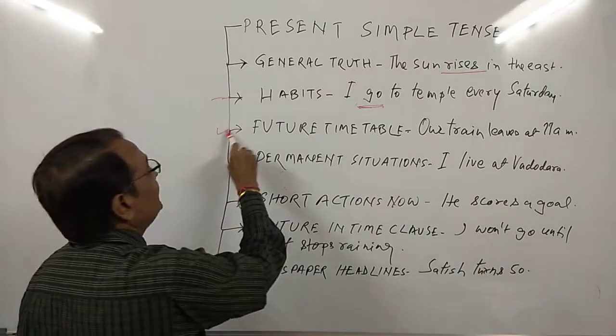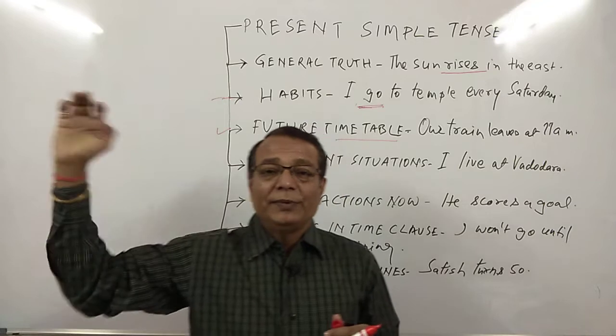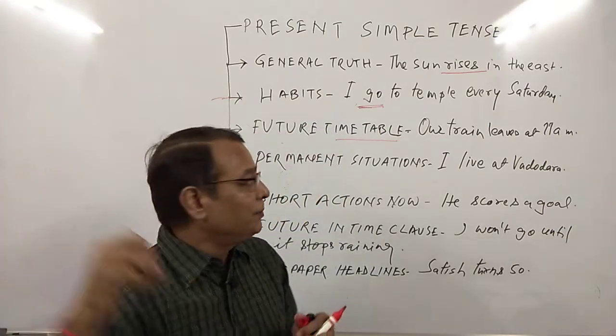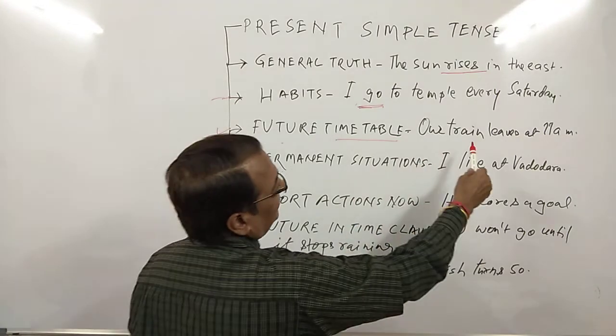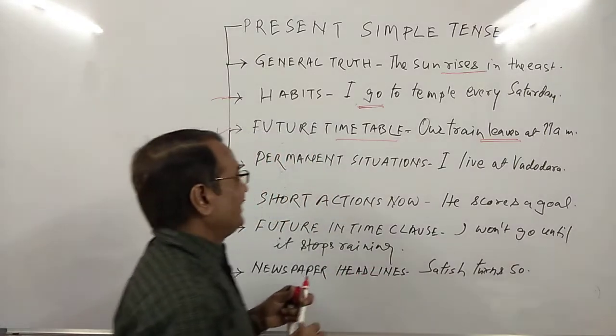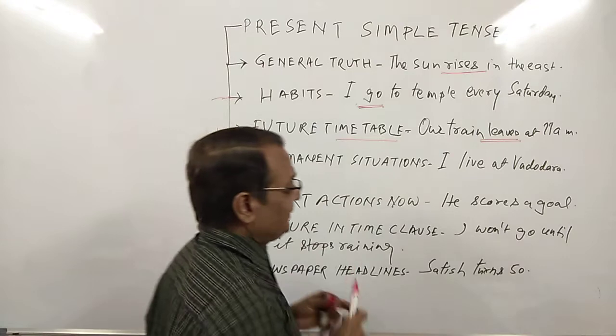Now the third one is future timetable. When we talk about plane timetables, bus arrival and departure times, train arrival and departure times, we always use simple present tense. Our train leaves at 11 a.m., right?